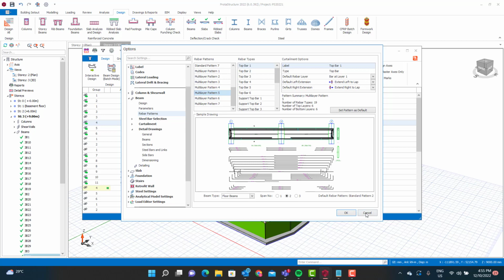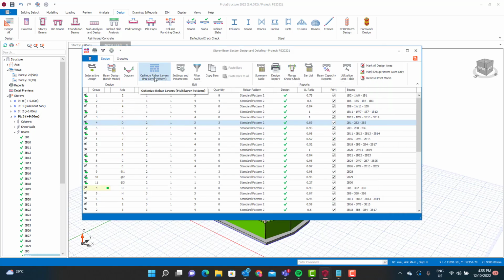So these multi-layer patterns, if you find that the design for what we would typically use for say 2 layers is not working, you can just select multi-rebar patterns and it will optimize those beams that aren't passing into additional layers. So maybe you need 3 layers or 4 layers. It will just automatically come in and do this for you. So that's a great new feature that's part of the new beam redesign that we've worked on with the introduction of Protostructure 2022.